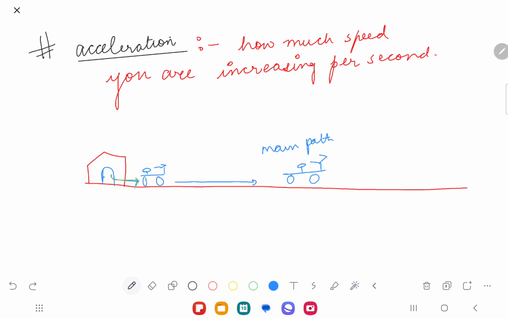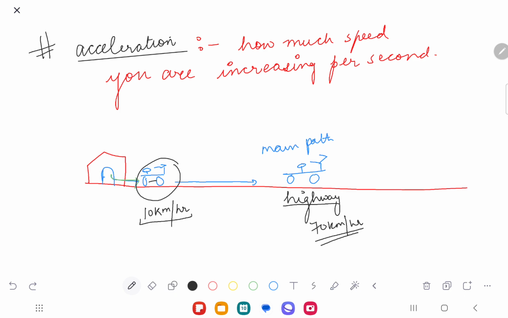You start driving really fast. Why are you driving fast? Because this cycle or whatever the vehicle was driving at, let's suppose, 10 kilometers per hour, very slow. But the moment you reach the highway, you start driving at, let's suppose, 70 kilometers per hour, very high speed, or 80 kilometers per hour.